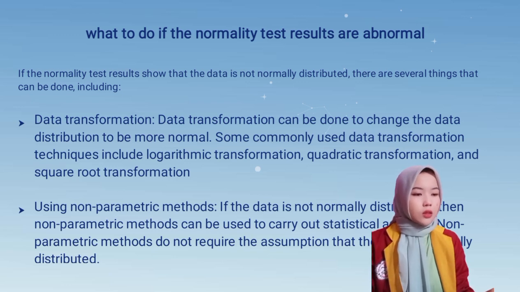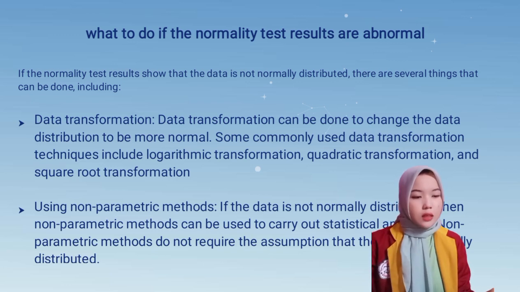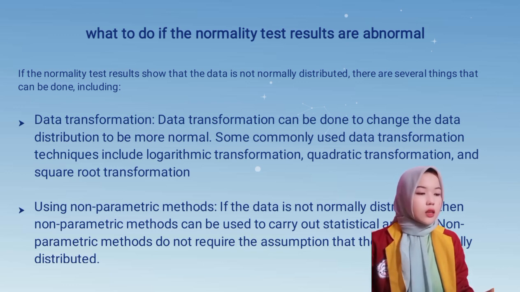Using non-parametric methods. If the data is not normally distributed, non-parametric methods can be used to carry out statistical analysis. Non-parametric methods do not require the assumption that the data is normally distributed. Using alternative tests. If the data is not normally distributed, then alternative tests can be used which do not require the assumption that the data is normally distributed. Several alternative tests that can be used include the Mann-Whitney test and the Kruskal-Wallis test.